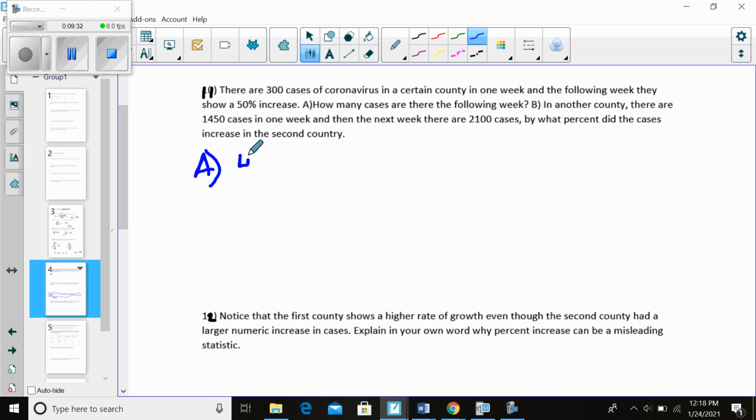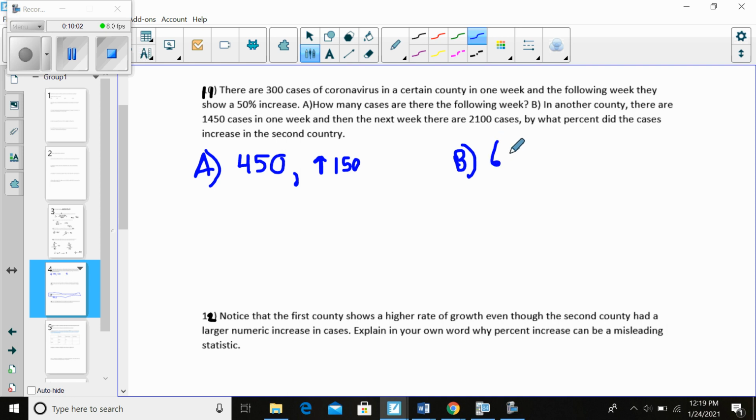Okay, so if you're back, First County had a numeric increase of 150 people, right? There were 150 additional sick people for a total of 450. Okay, but having that larger base, right? If I went up by, so here I actually had to do the percentage increase.